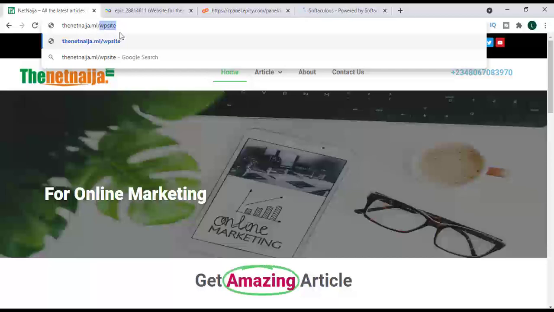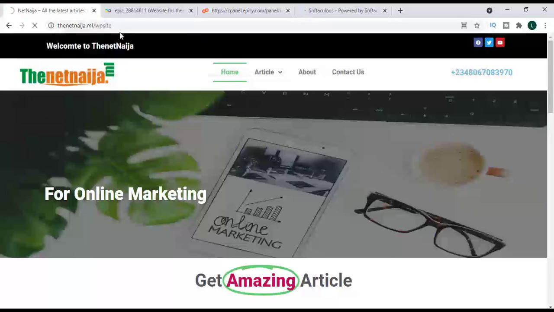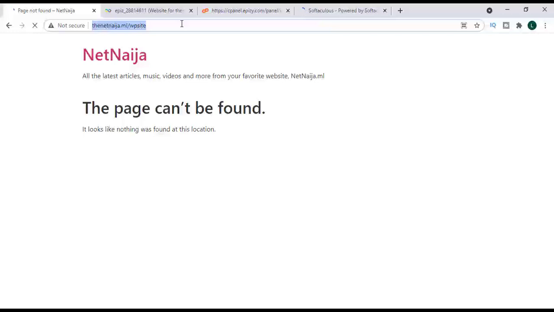But right now, if I enter this WordPress address, it will show empty. The reason is because I have not uploaded any website on this folder. So you can see page cannot be found. So come back into our Softaculous software installer where we can now start the installation process. So stay with me and see how I will do it.